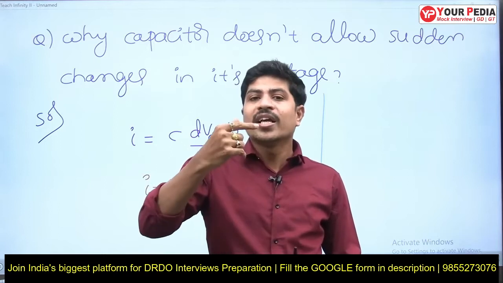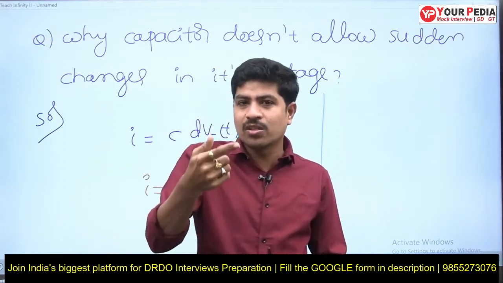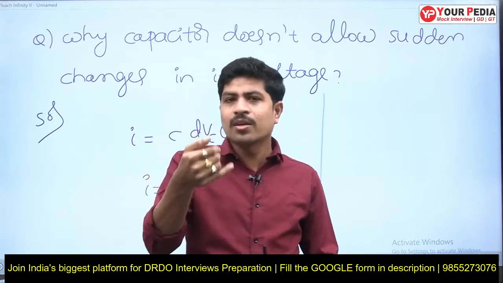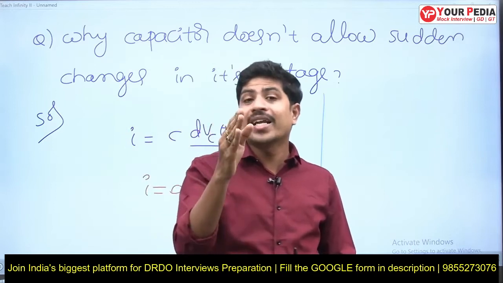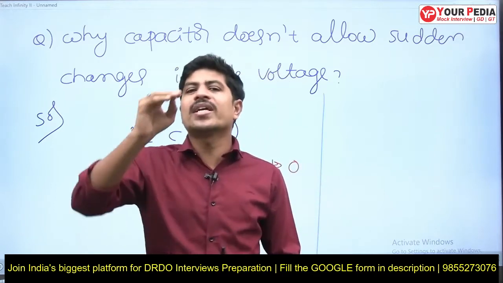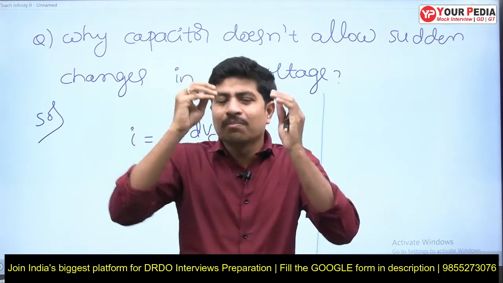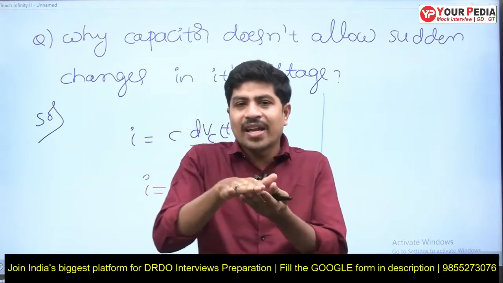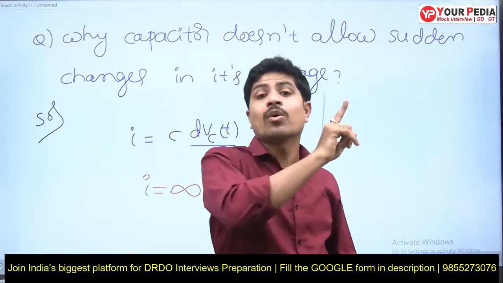Why can't you stop? Because your body has attained some kinetic energy. Your body has some velocity, and having velocity and mass means you have some kinetic energy, that is half m v squared. For that kinetic energy to become zero, it will take some time. The very simple statement from physics is that energy takes some time to either increase or decrease, but that is not going to happen suddenly.